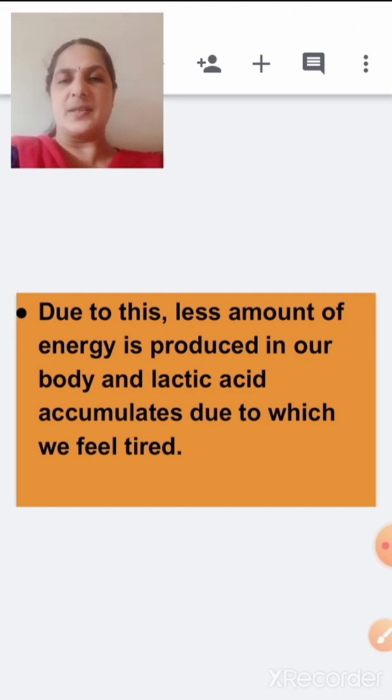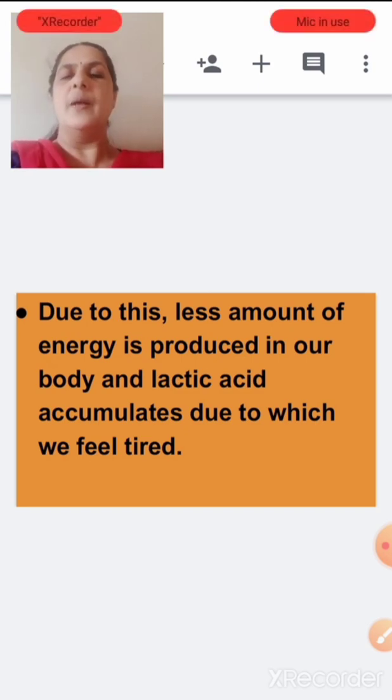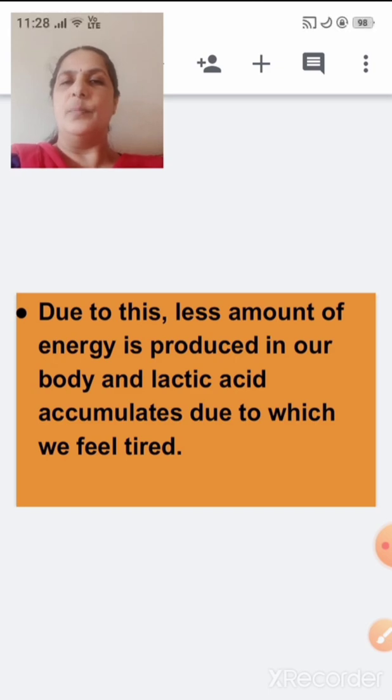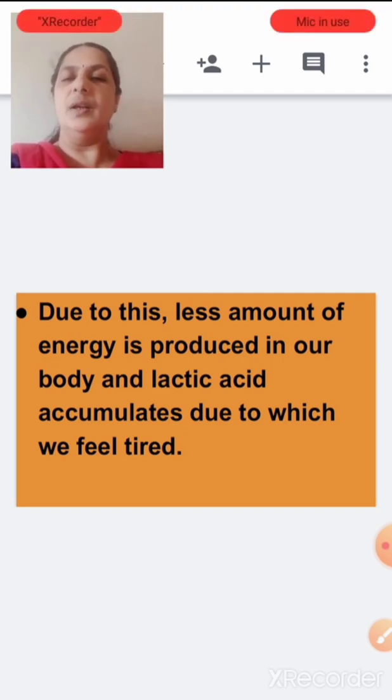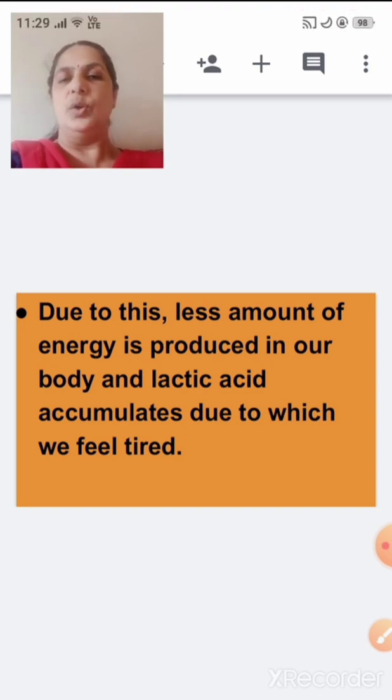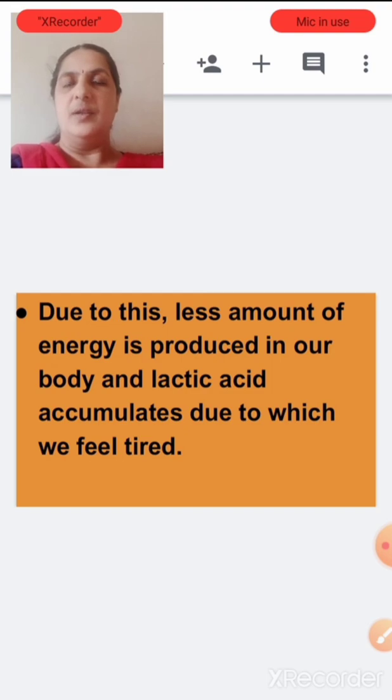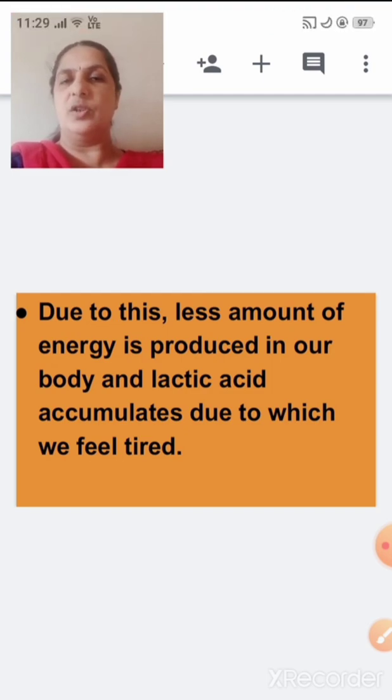When you do vigorous exercise, you will feel very tired because your muscle cells perform anaerobic respiration and release lactic acid. Because of the accumulation of lactic acid in your body, after vigorous exercise, you will feel very tired. Okay, understood now what I told?